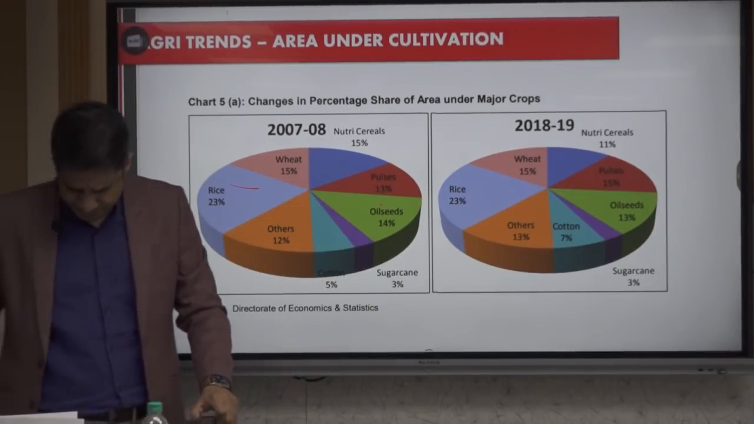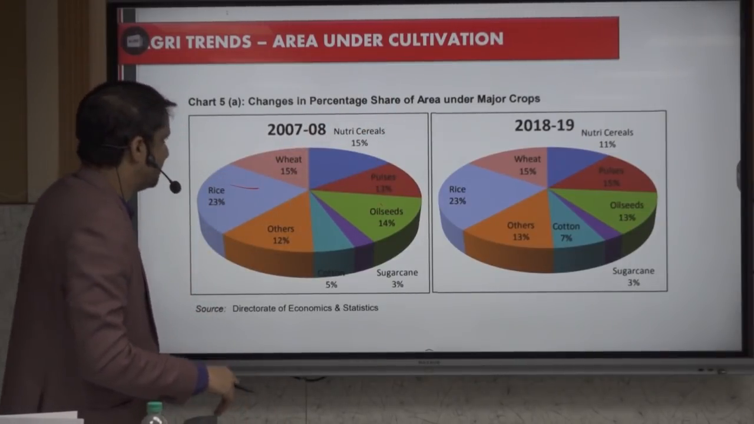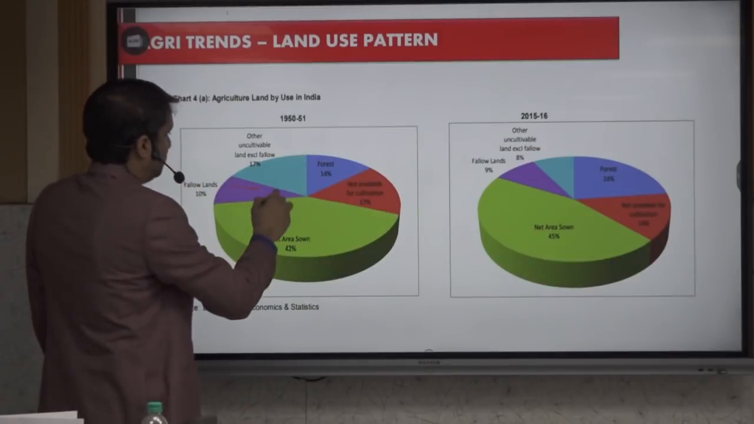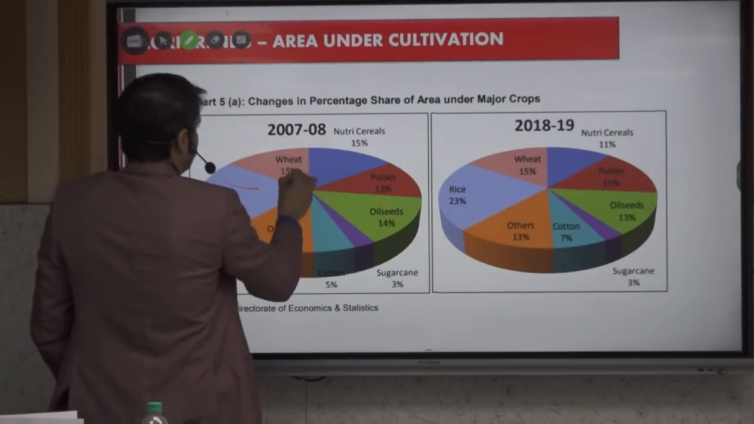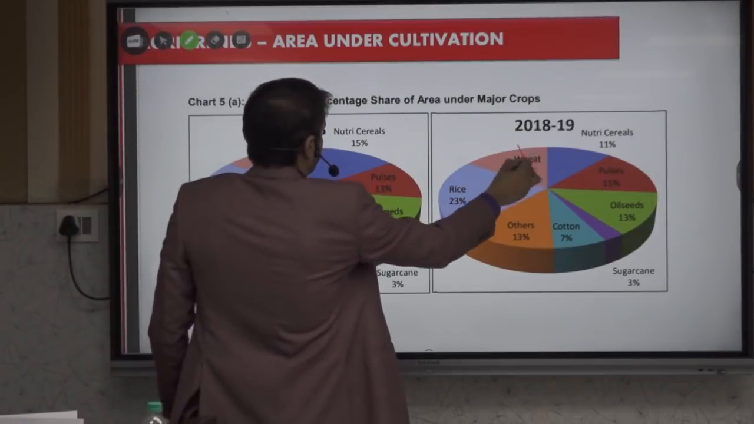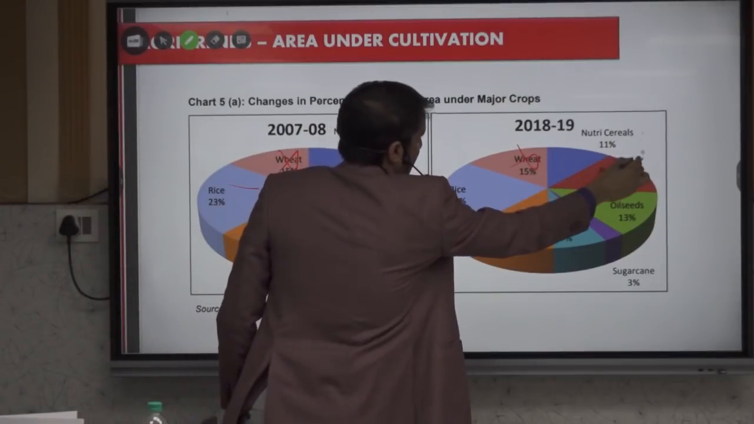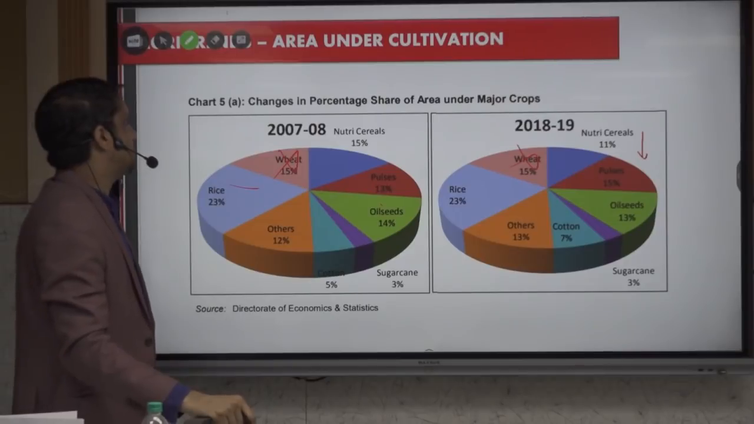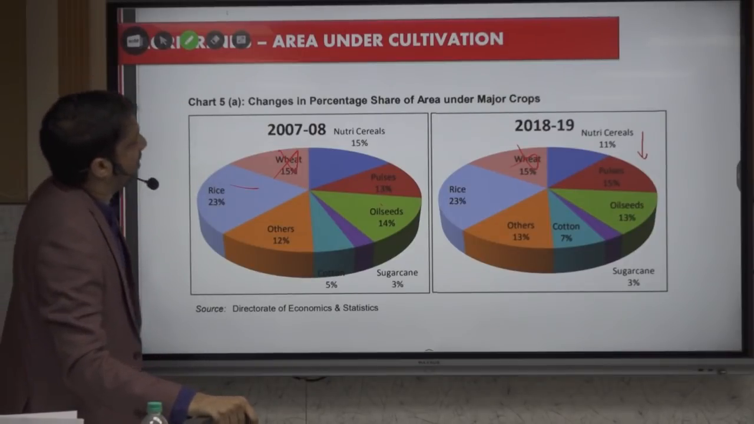This is the diagram, for the last 5 to 10 years, 2018-19. Wheat has remained almost the same. Cross it out, we don't have to cram it, we don't need it. Then for Nutri cereals, it has decreased. So you have to remember that with respect to Nutri cereals, the percentage share of area has